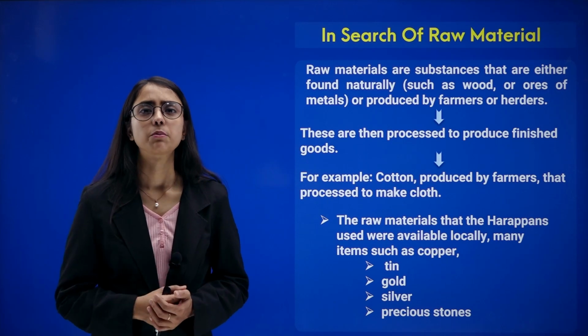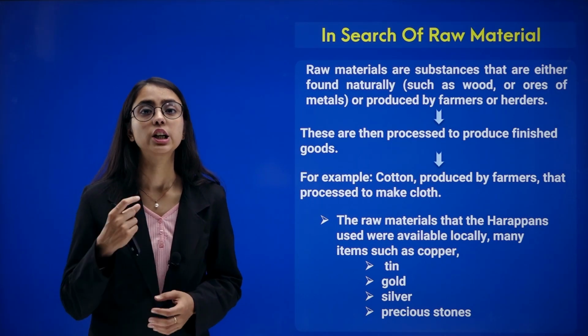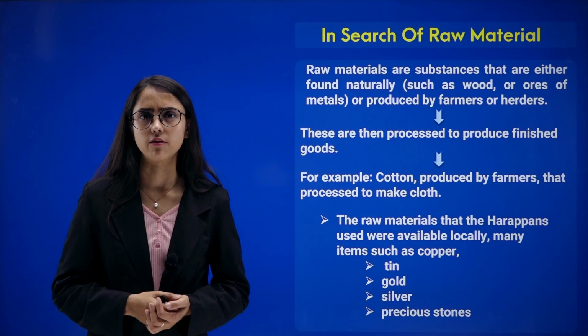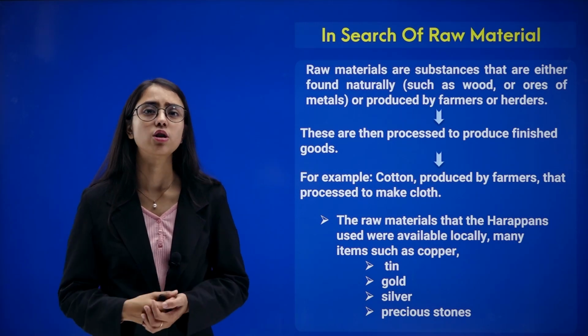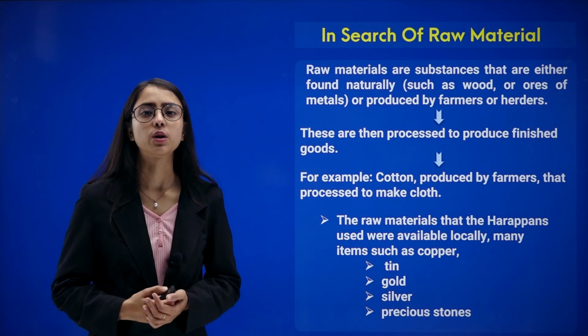So, for example, for making cloth, you need yarn and thread. Where did this come from? For making yarn, you need cotton, raw cotton. Where did raw cotton come from? So, let's have a look at it.